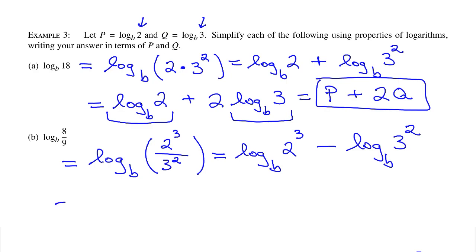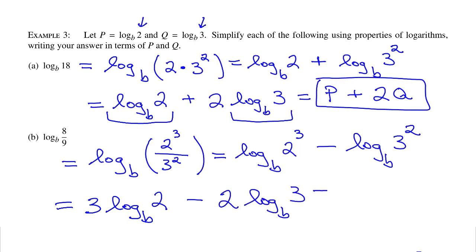The powers on each of these come to the front. So we get 3 times log base b of 2 minus 2 times log base b of 3. And we make our substitutions again, the p and the q. So this is 3p minus 2q.